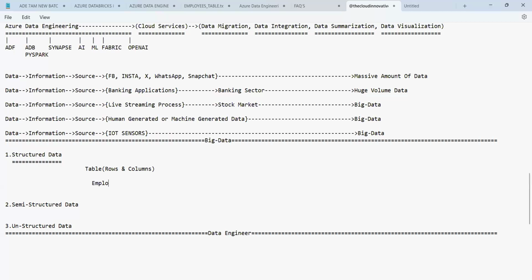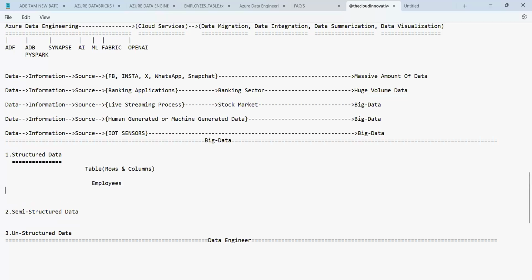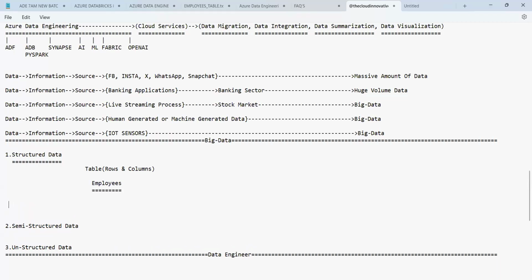Here I'm giving the table name as employees, and now I'm defining the structure for this table: name, ID, salary, and job. These are the columns. So how many columns do we have? Name, ID, salary, and job. Four columns.